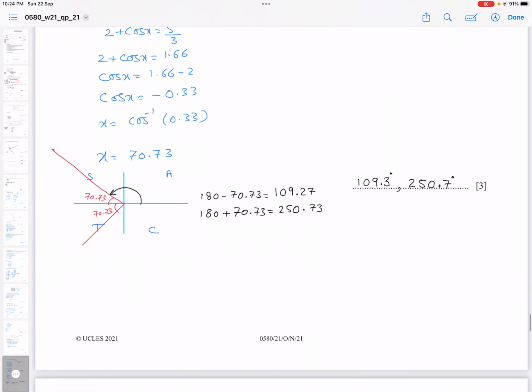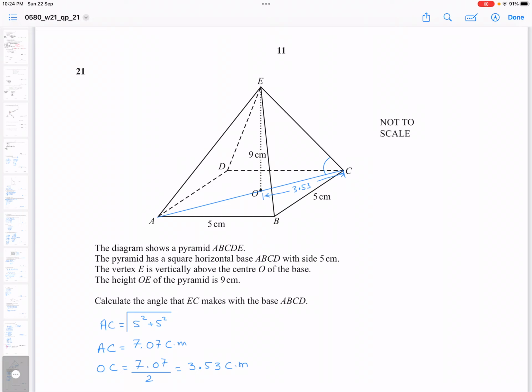Question number 21. The diagram shows a pyramid ABCDE. The pyramid has a square horizontal base ABCD with radius 5 cm. Vertex E is vertically above the center O of the base. The height OE of the pyramid is 9. Calculate the angle that EC makes with the base ABCD.